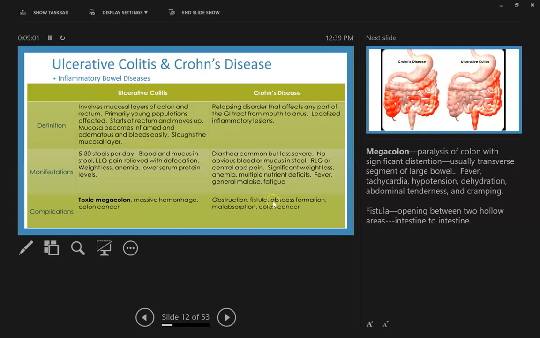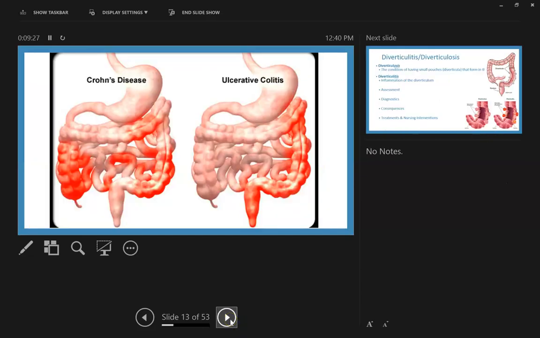Complications: obstruction, fistula, abscess formation, malabsorption, and colon cancer. So fistula, this is an opening between two hollow areas. So this would be intestine to intestine. You can kind of see here where the large intestine is close to a small intestine. So what would happen is these would form a hole between the two and they would be joined there. All right, there's that picture bigger.